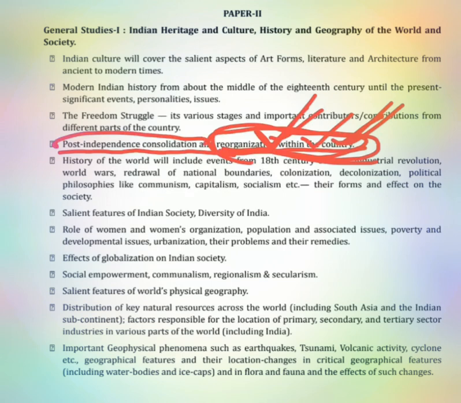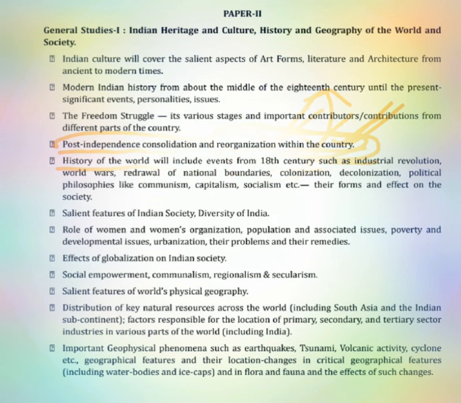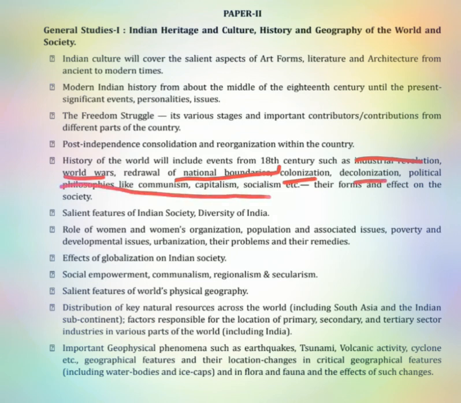Then we have the history of the world, which includes events from the 18th century. We need to know the Indian 18th century and the world 18th century. Then we have the industrial revolution, the world wars, national boundaries, colonization, decolonization, and political philosophies like communism, capitalism, socialism, their forms and effects on society. And then we have Indian society, about women, and then geography here.